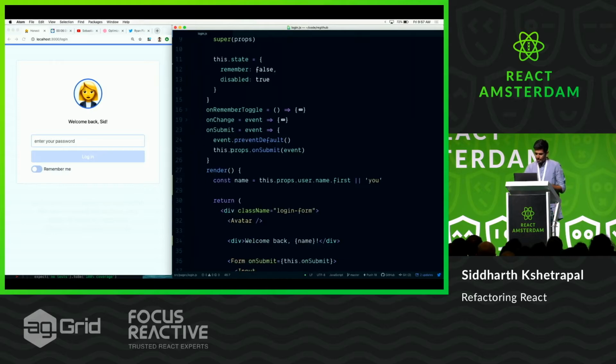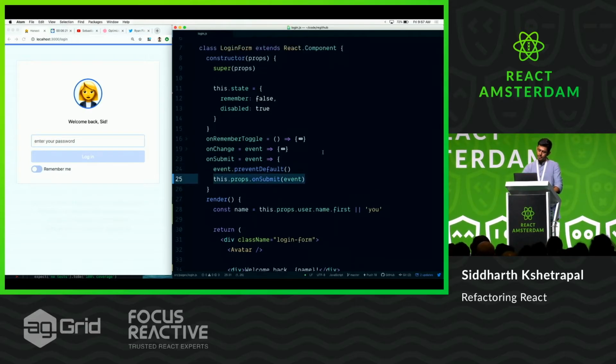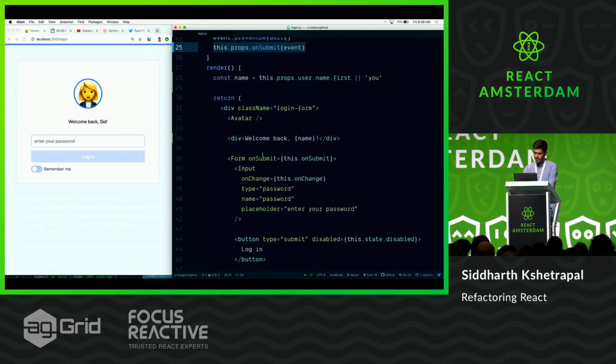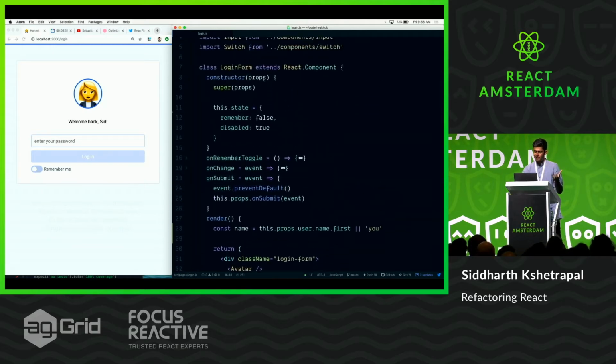OK, let's look at this one. So we've got this on submit, right? And on submit's fine. Like it calls event.preventDefault. Otherwise, it would be like a server post request, which we don't want. And then it does a props.onSubmit. This looks OK, but then we pass it to another form, right? So this is like a reusable form component. And we kind of do some onSubmit magic in this login form.